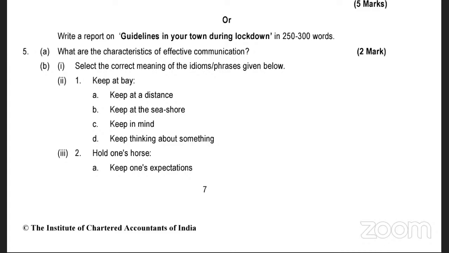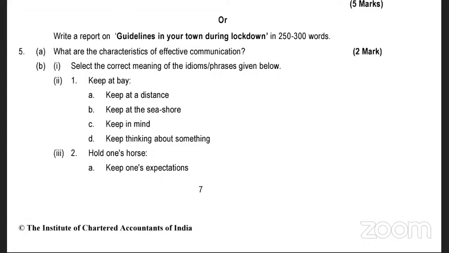Now, the correct meaning of the idioms and phrases given below. Keep at bay means keep at a distance. You are right. Hold one's horses refers to have patience.